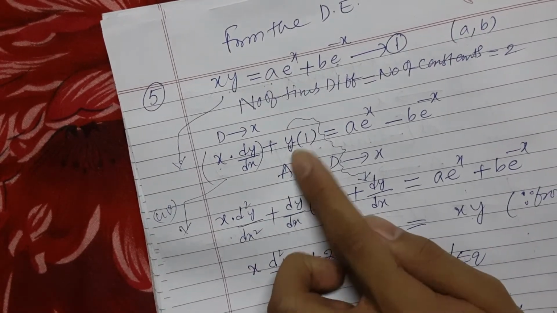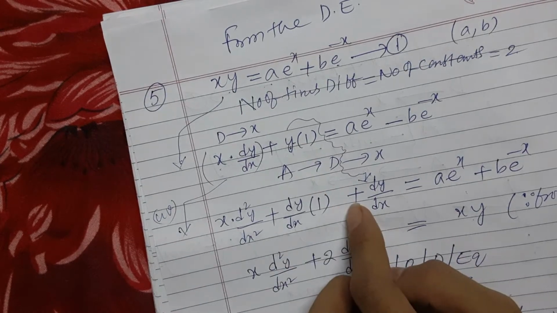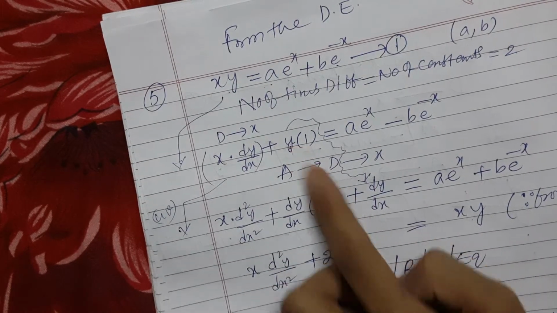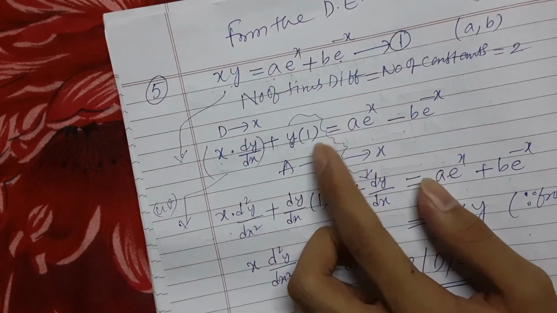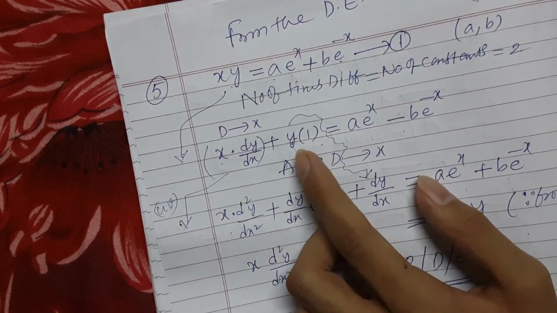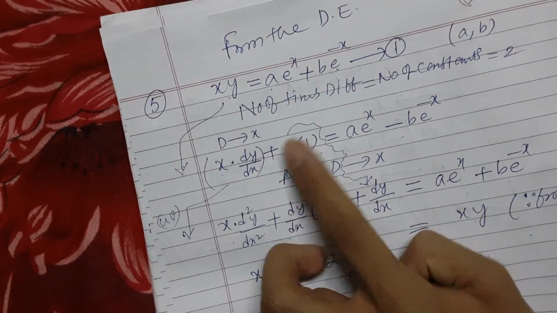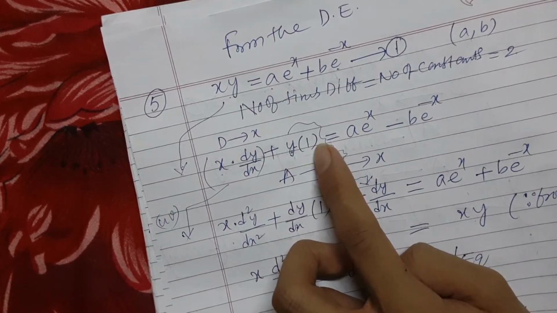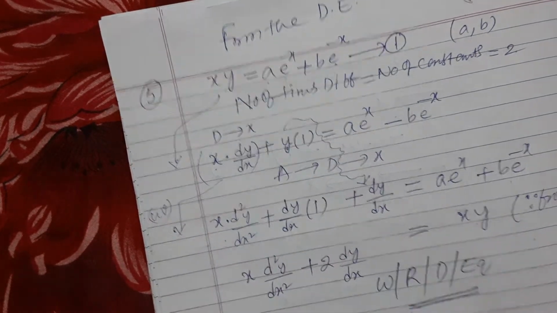Now do differentiation for this, dy by dx. Again keep this, we did differentiation for this, now you keep this and do differentiation for this, it comes 0. So y into 0 is 0, no need to write.